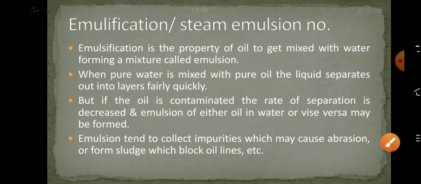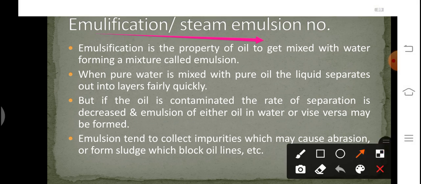Let us now talk about the emulsification number, which is also known as the steam emulsion number. Emulsion is the property of the oil to get mixed with water, forming a mixture called emulsion. So emulsion is formed when the oil mixes with the water. But when pure water is mixed with pure oil, the liquids separate out. They do not form a homogeneous mixture. But if the oil is contaminated, the rate of separation decreases. An emulsion of either oil in water or vice versa may be formed.